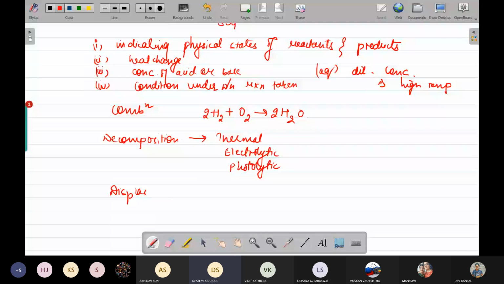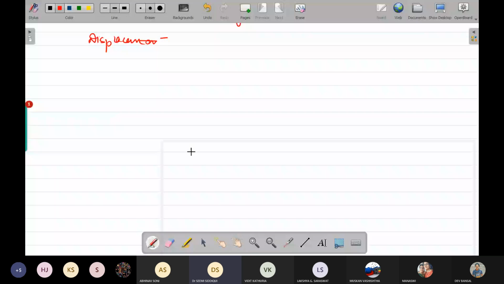Then we have the displacement reaction. Displacement reactions क्या हो गए? Displacement reaction basically takes place on the basis of the reactivity series. कि जो ज़्यादा reactive होगा, it is going to displace the less reactive element. अब for this you require to learn the reactivity series. That is potassium, sodium, calcium, magnesium, aluminum, zinc, iron, lead, hydrogen, copper, mercury, silver, gold, platinum.